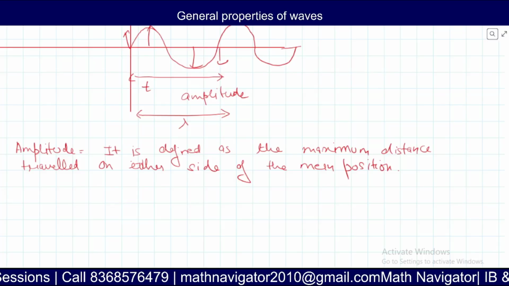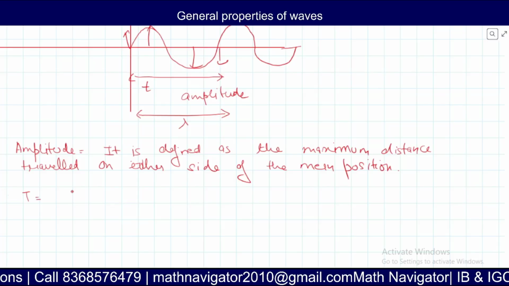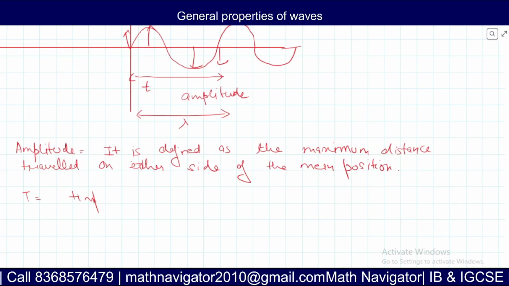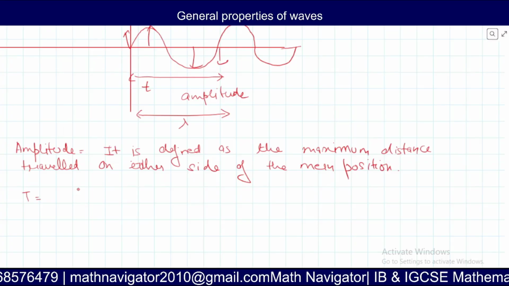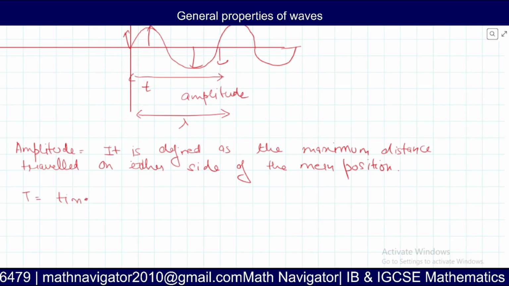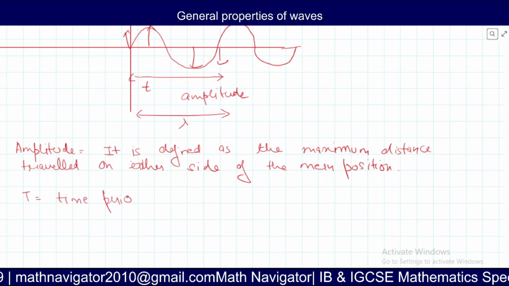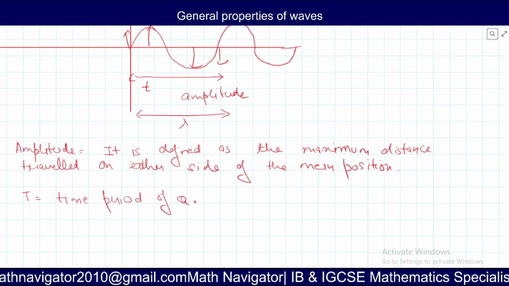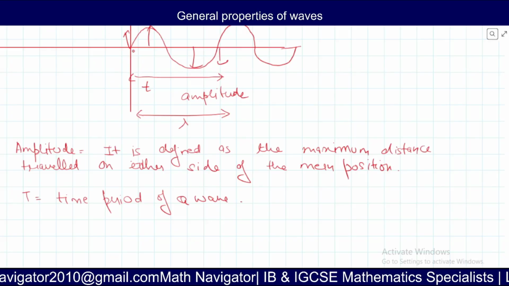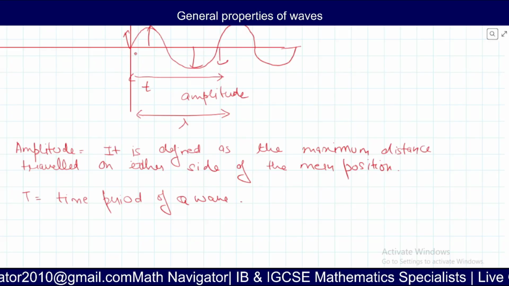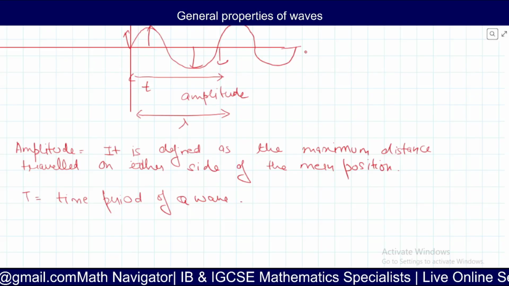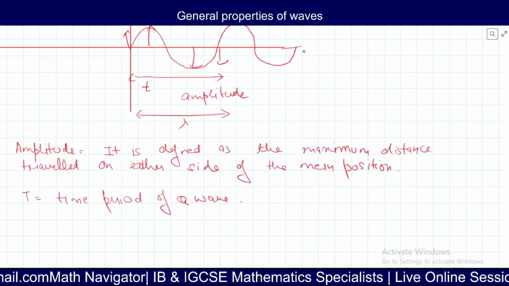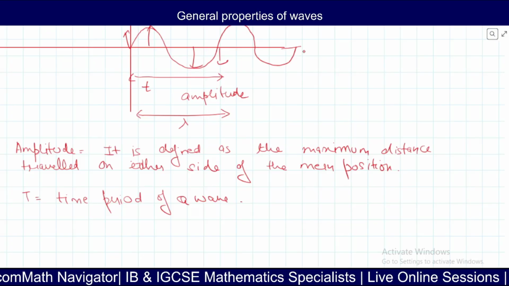Then T is equal to time period of a wave. See what happens. This is one wave. One oscillation produces one wave. As the second oscillation starts, this wave moves forward and another wave is created. So basically, it is like a wave train.